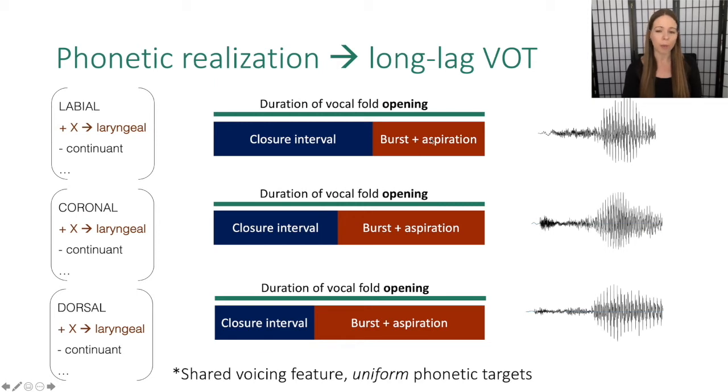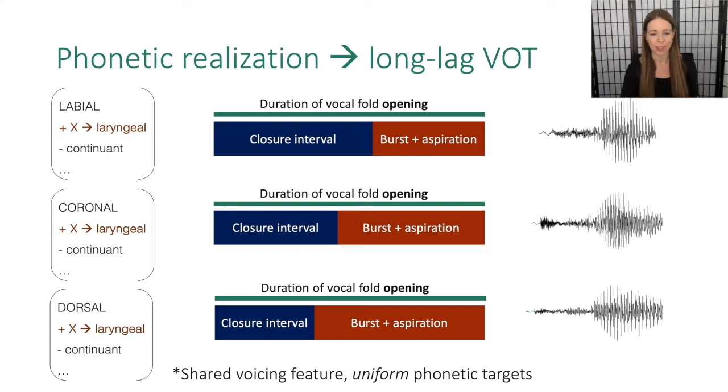For long lag VOT, though, we might consider a set of phonetic targets that corresponds to something like this. And specifically, it would be the duration of the vocal fold opening and its relative timing to the closure interval. So for long lag VOT, if we have a uniform duration of the vocal fold opening and a uniform timing relationship between that vocal fold opening, or the glottal spreading, and the constriction, then we actually will observe slight differences in the place-specific VOT values, and we will also observe strong covariation among the VOT values in cross-talkers. Why is this the case?